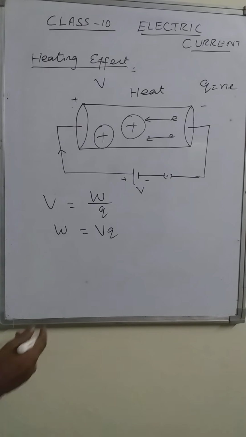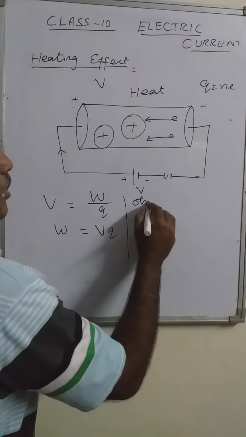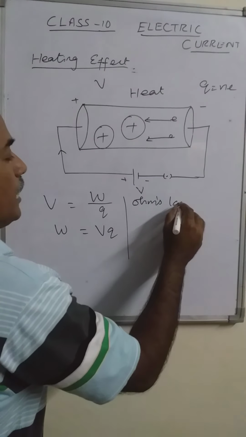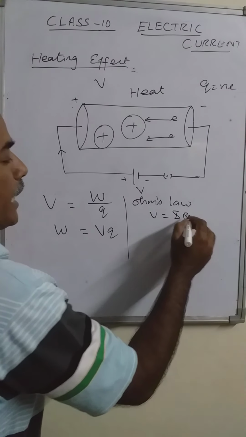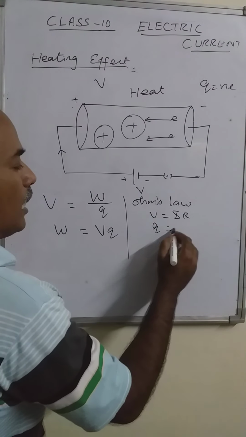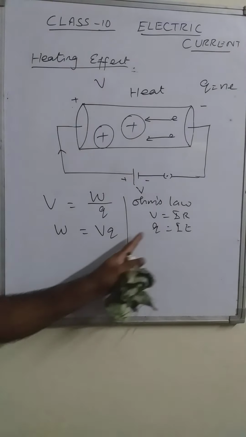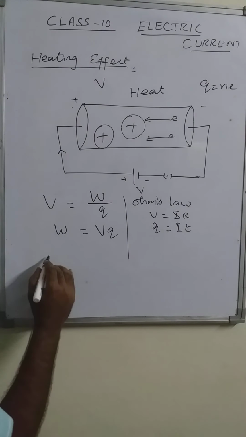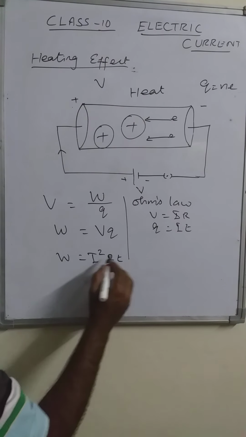Now using Ohm's law, V equal to IR, and from the relation of electric current, Q is equal to I into t. By substituting these values in this equation, we get W equal to I squared R t.